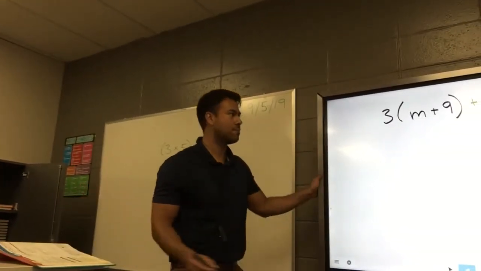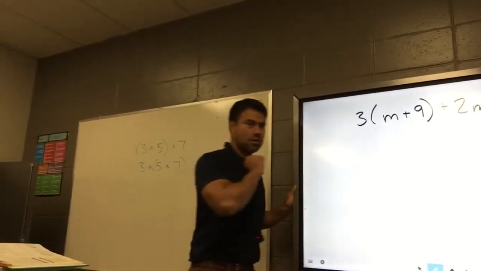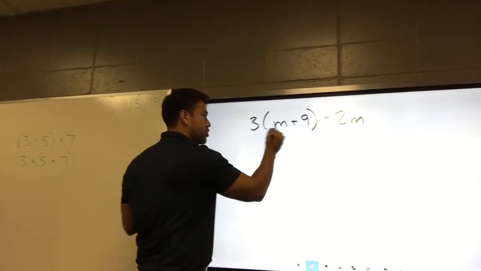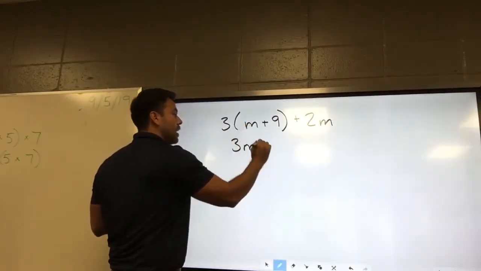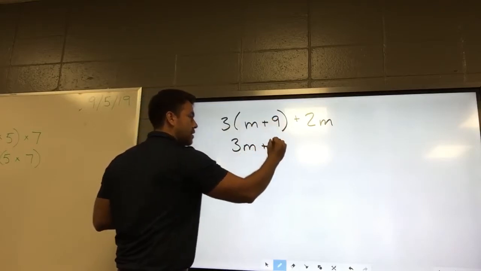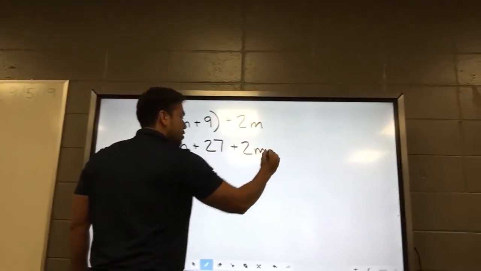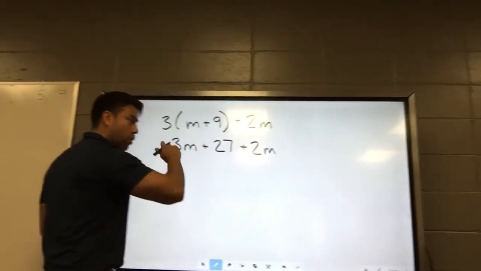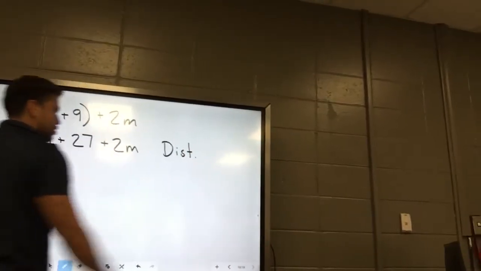All right, first step. What would you do first to simplify this expression? Well, I was going to do distributive property. That's it. Yeah, you're going to distribute. So you would get 3 times m plus 3 times 9, and then plus my 2m. So what you do here is you write your work, and you just put distributive. That's all you do.